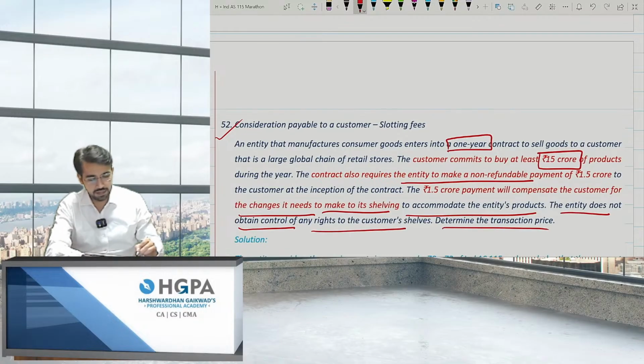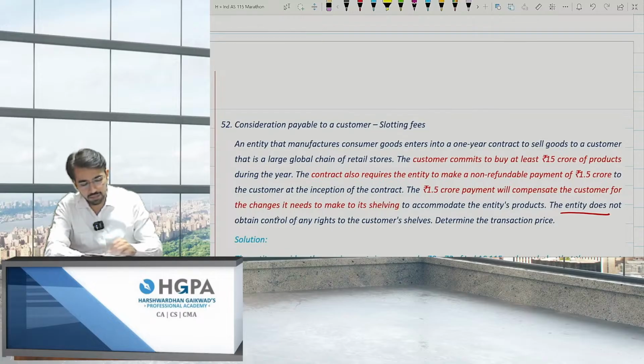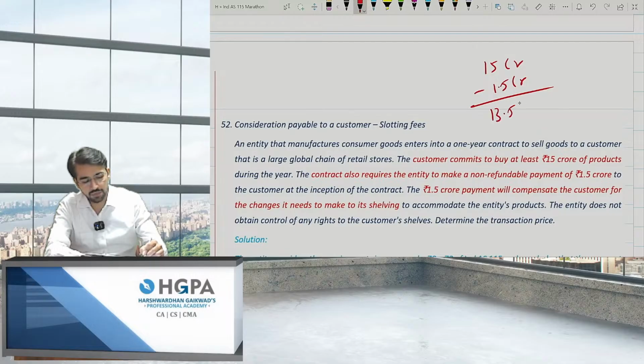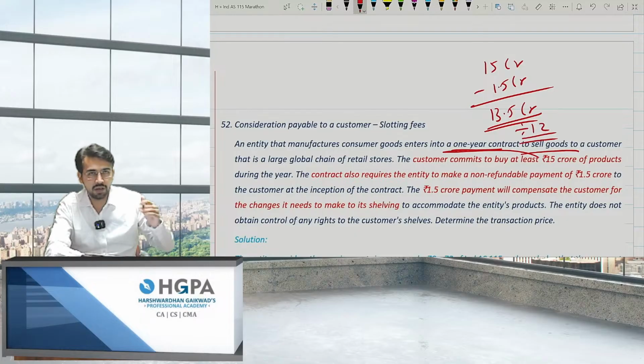Determine the transaction price. See, over here the mistake made by the students is they say 15 crore minus 1.5 crore, right? You will say 13.5 crores. But it is for 1 year, right? So you have to take it monthly. You just have to divide by 12 and take it on a monthly basis.